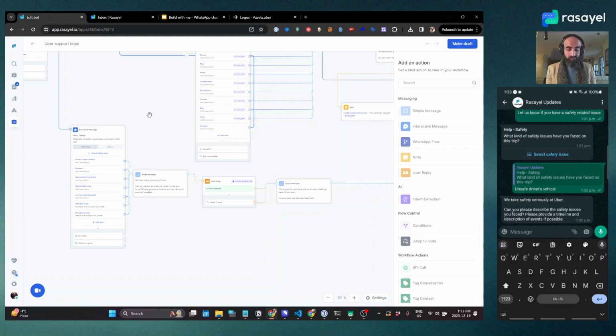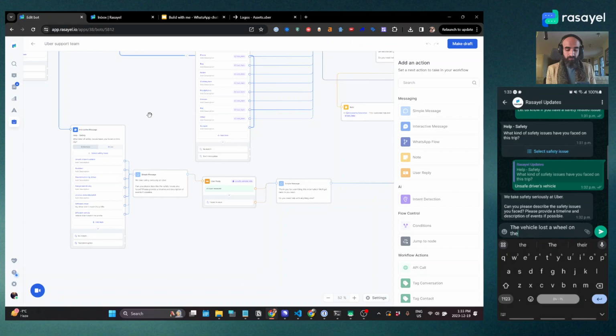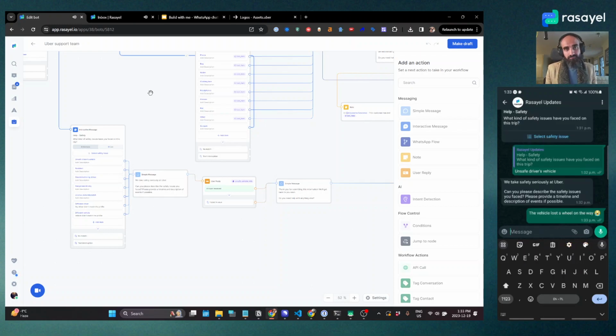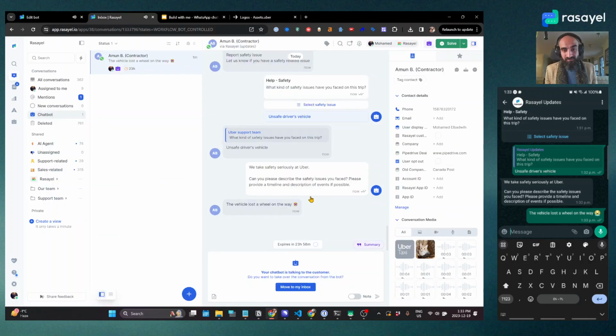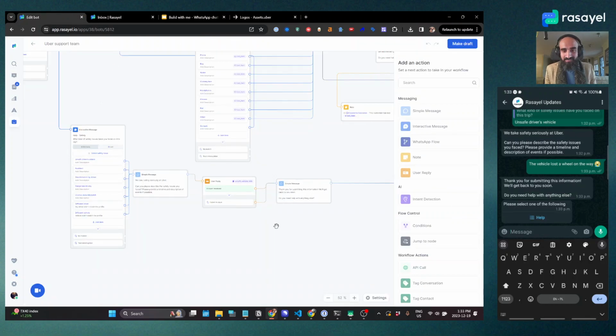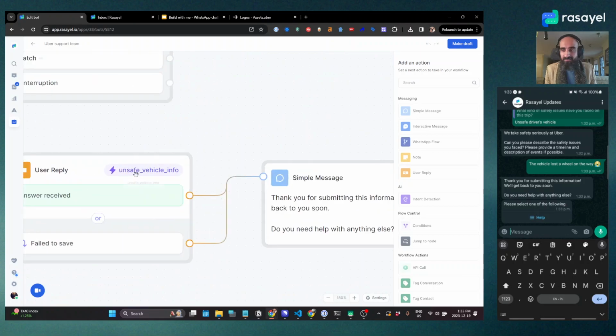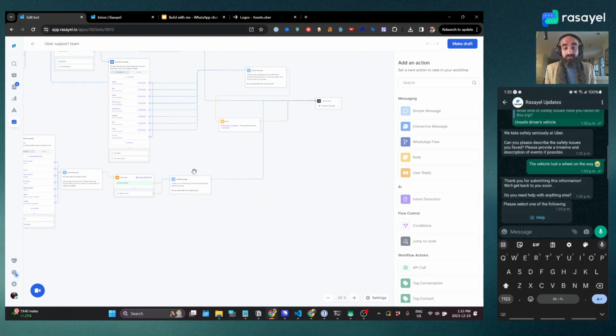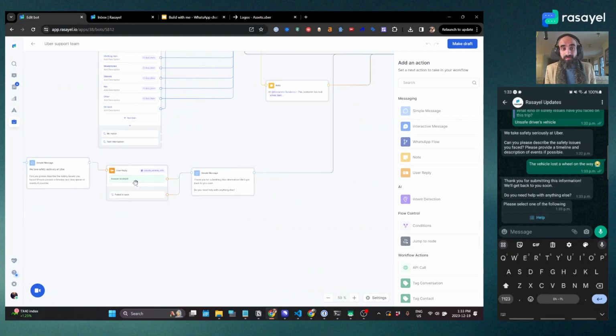The vehicle lost a wheel on the way. Okay. So this information again is taken into the chatbot flow, and now it has been saved as unsafe vehicle info, and I can do more with this. I did not do that in this bot flow, but I can do that. And it's taken me again to the following node.